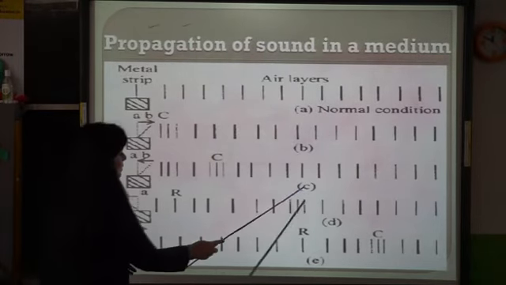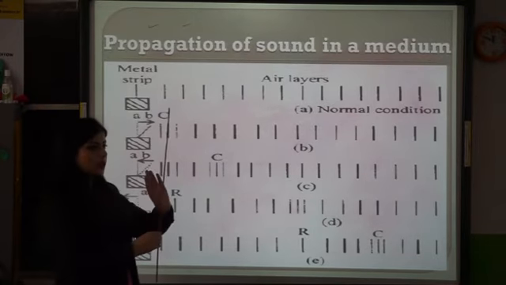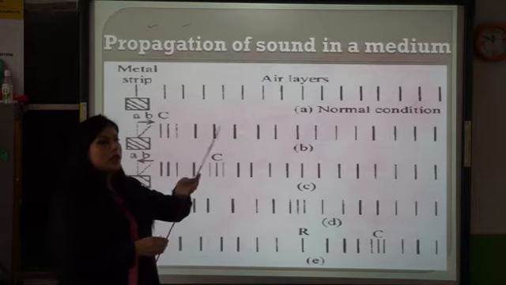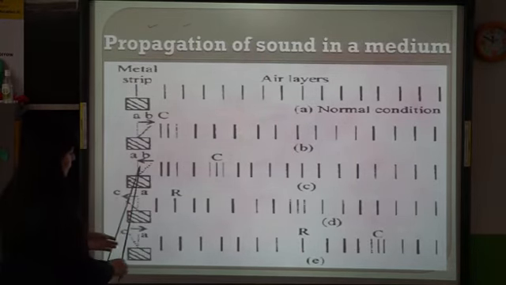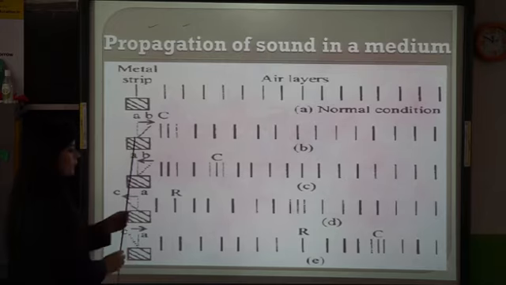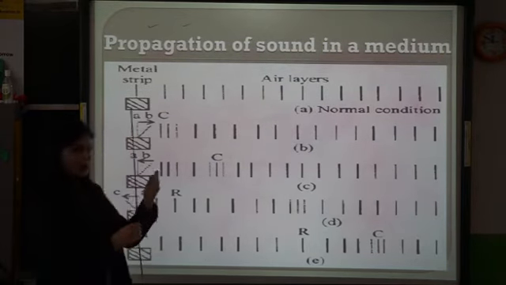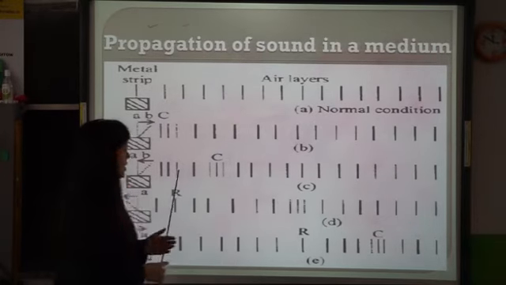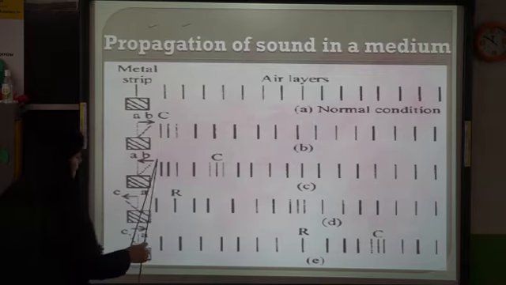Now in this diagram, see. When we vibrate this, first it was still, then it moved forward, pushing the air molecules, creating compression. Again it moves back to its original position. Okay, it moves back. When it moves back, now the same kind of pattern is repeated. Space is created between the air molecules. Air layers have got some space in between. Here it is compressed, some space is created.